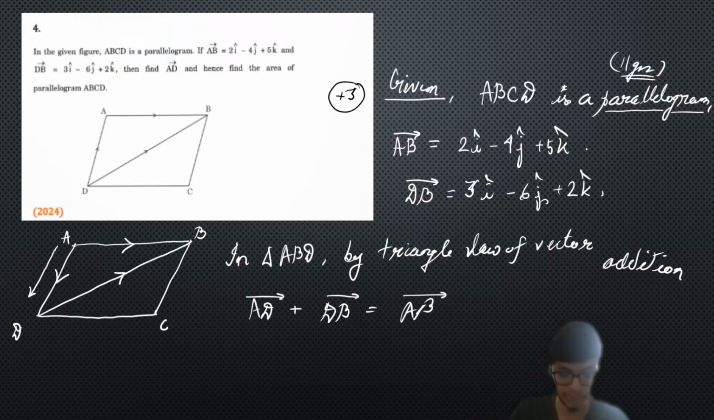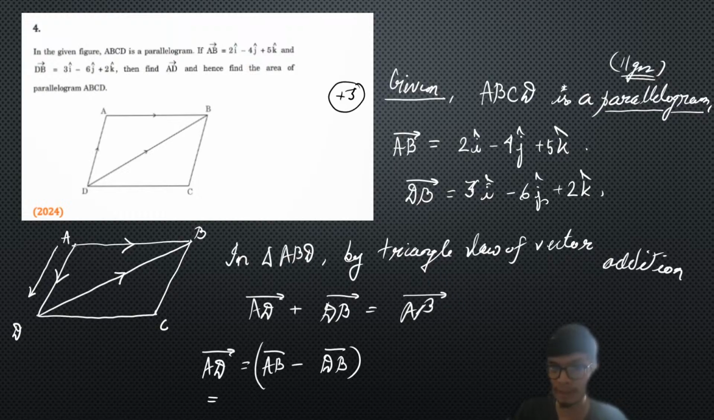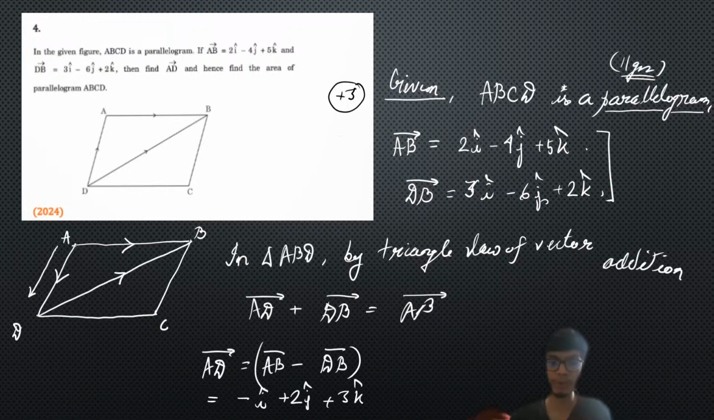If this is clear, please give me a thumbs up. From here you can easily find the AD vector. AD vector is equal to AB vector minus DB vector, which we can easily simplify, and the process is very simple. AB vector minus DB vector is going to be equal to minus i cap plus 2j cap plus 3k cap. If you just subtract these two vectors, you get minus i cap plus 2j cap plus 3k cap.